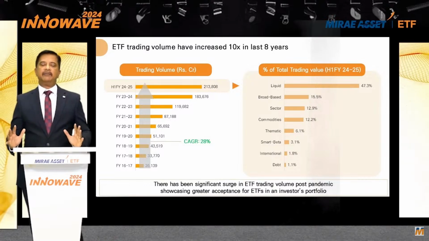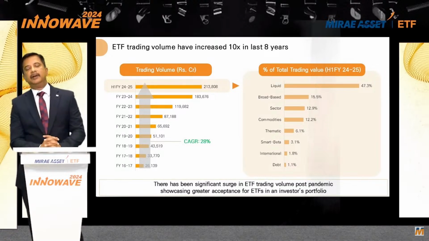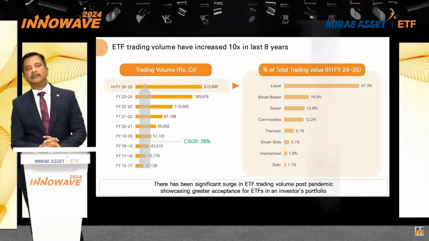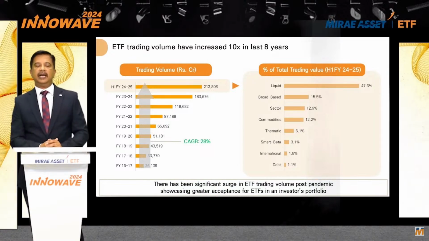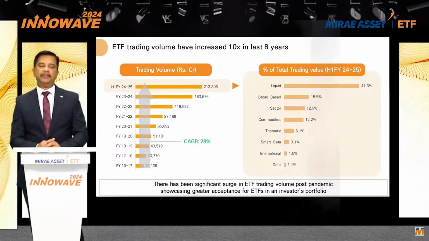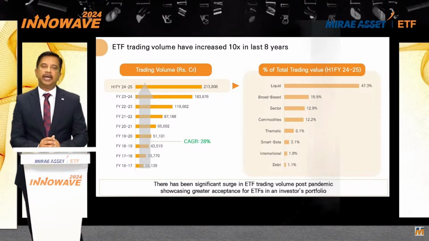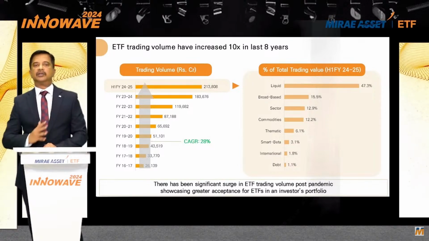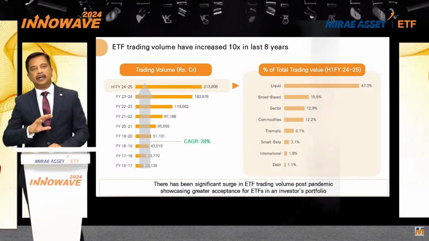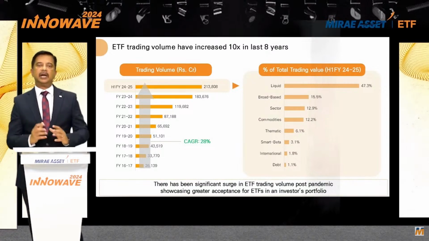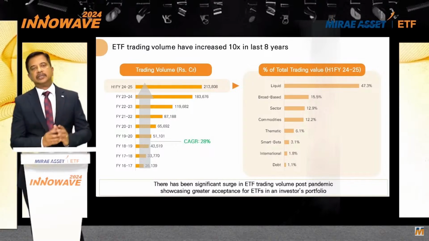But at the same time, when advising is perceived to be made simple, when you look at the growth of passives, it's because of the number of choices that people have been given and the ability to choose from them and form a portfolio. A lot of growth of the ETF industry should be attributed to the number of products or the choice that the investor is slowly but surely getting. When you look at the other side of the story, when you start building an ETF business, mostly it is felt that it is the products which drive the business.